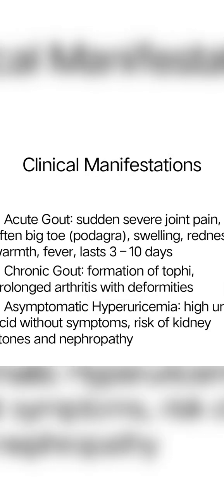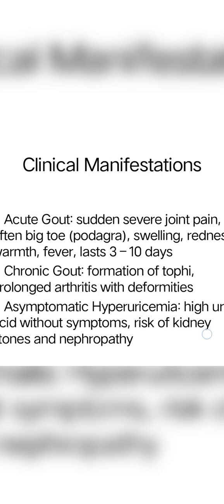So moving to the signs and symptoms, or clinical manifestations, of gout. Acute gout. In acute gout, usually one joint is affected at a time, often the big toe, called podagra, though women may have multiple joints involved. The symptoms may be intense joint pain, redness, warmth, swelling, and sometimes fever. Sudden onset is usual in an acute gout attack. Severe pain is also seen. It lasts for 3 to 10 days without any treatment.